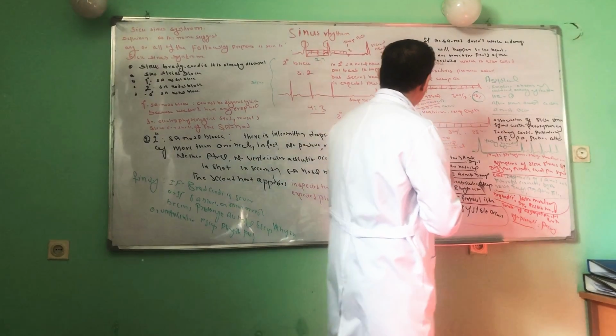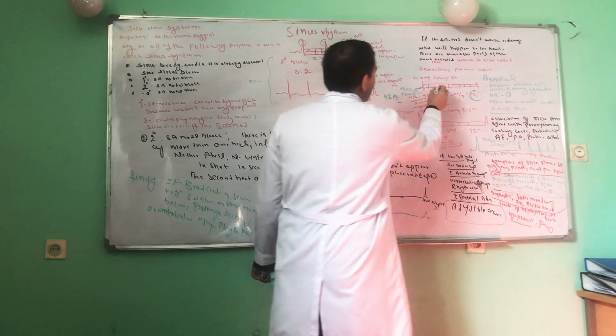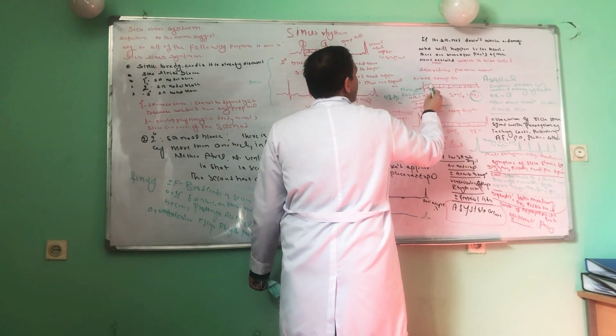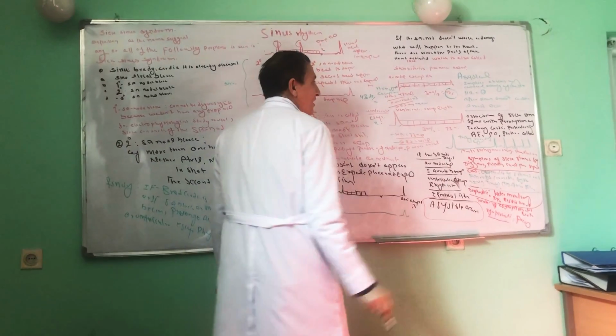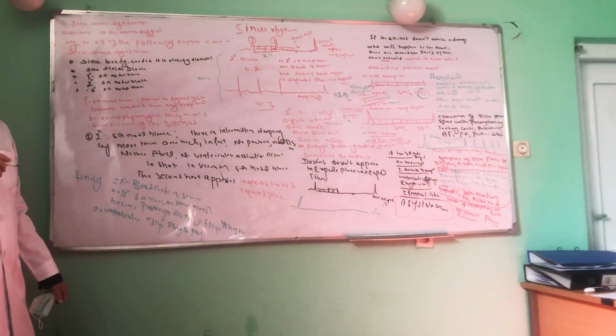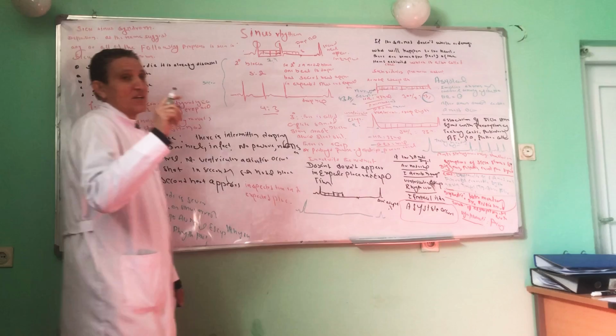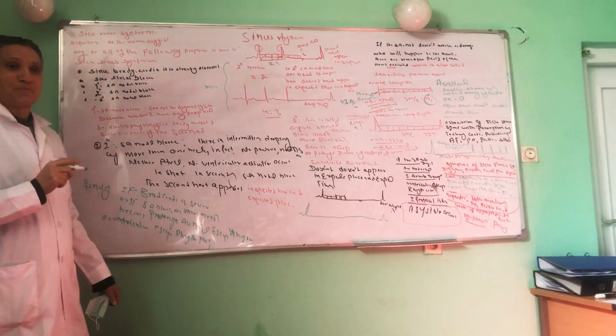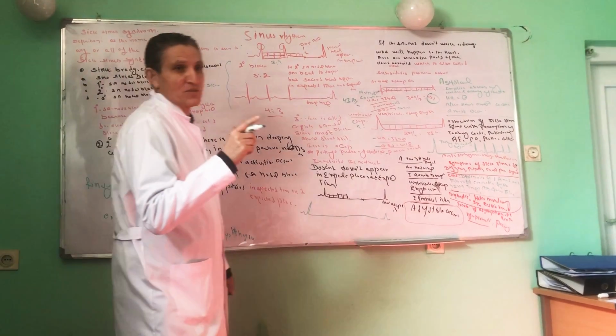Where is the ventricle? This one. For example, we have got 1, 2, 3, 4, 5, 6, 7, and 8. When 300 is divided by 8, the heart rate becomes 33 beats per minute. The critical features of the ventricular escape rhythm: the heart rate is 33 beats per minute, the P wave is absent, and the QRS complex is wide.